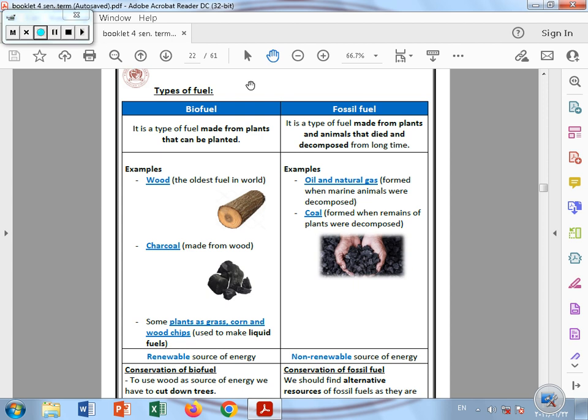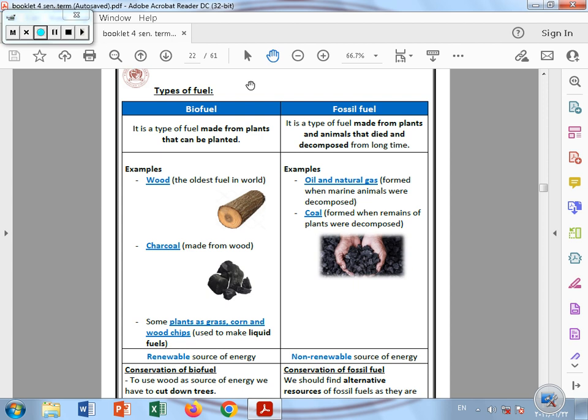For example, on the biofuel side, wood is the oldest fuel in the world. The first fuel that we know in the world is wood. When we take a piece of wood, a piece of a trunk of a tree, and burn it, this produces thermal energy, so it's a type of fuel. That's called the biofuel. And we can replace it because we can replant a very large amount of plants on the earth again.